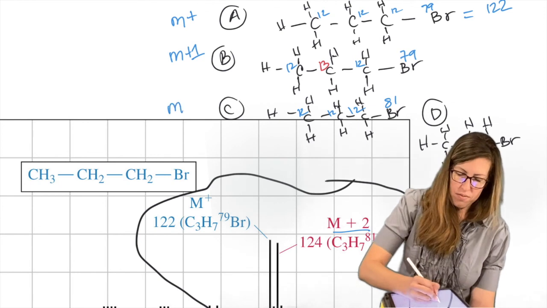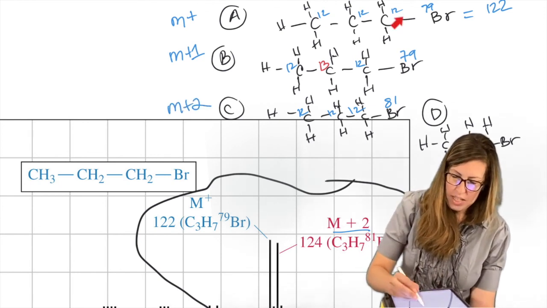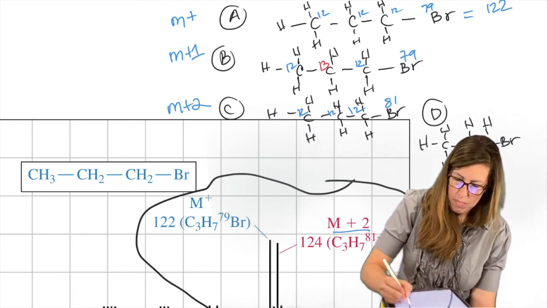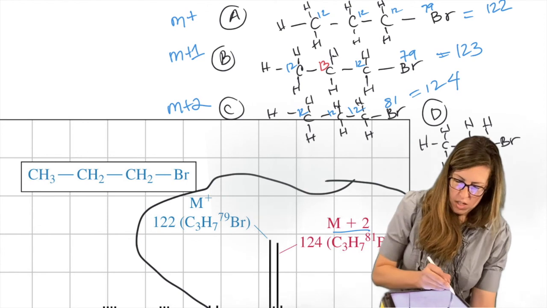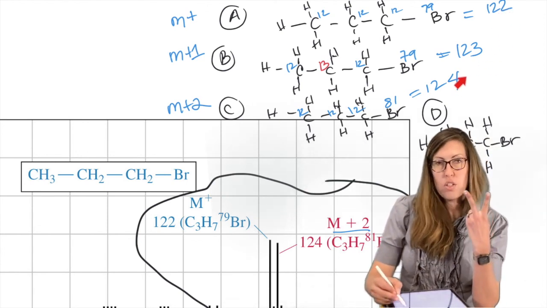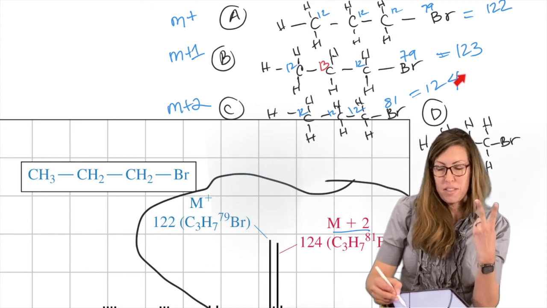That's M+2. So remember to compare it back to M+. The difference between these is 2. So let's put that mass also, 123, 124. This is a difference of 2, which means it can only have 2 AMU difference, which bromine provides.